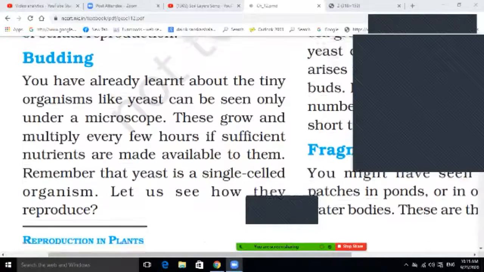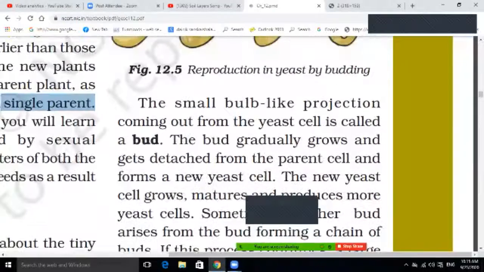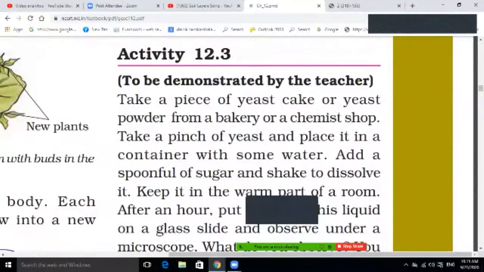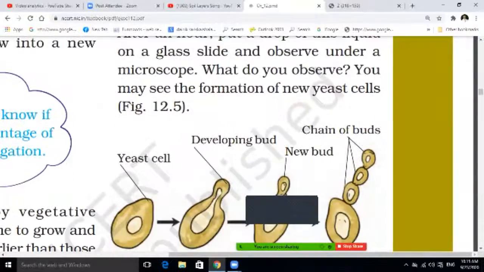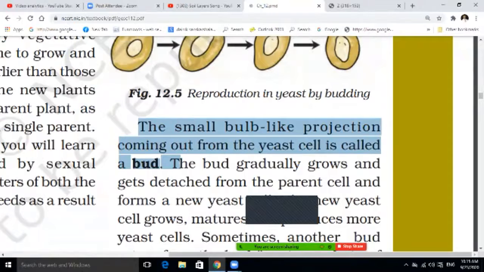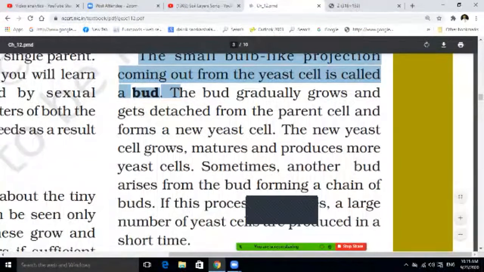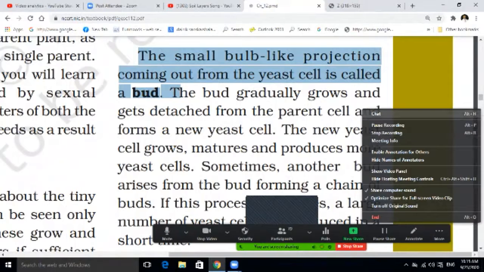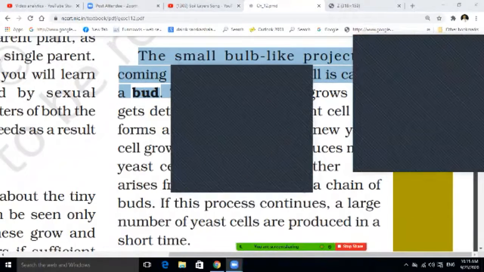Budding, I have already said, what is budding? You see, this is the yeast. Inside the yeast this is happening, or in Hydra you have seen the same thing. The new bud will detach from the yeast cell and finally it will grow. The small bud-like projection out from the yeast cell is called a bud. The buds gradually grow and get detached from the parent cell, and new cells come. Students, you must understand this.